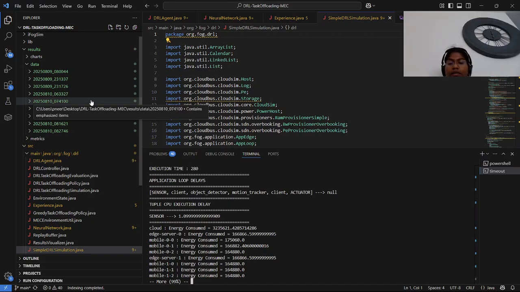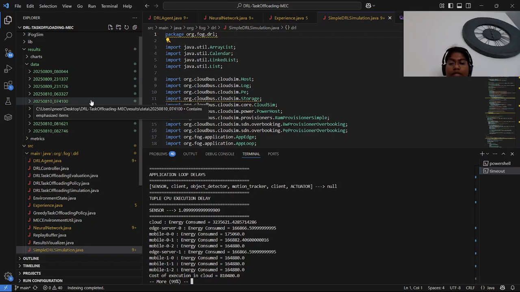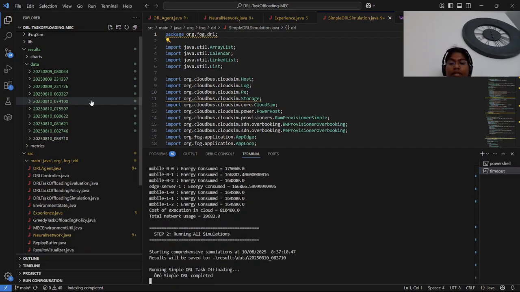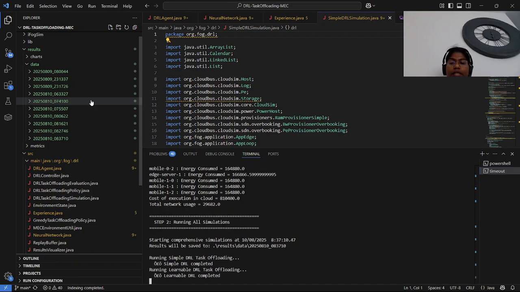This is for mobile, another, and the cost execution in cloud. For this, we are running all the simulations.